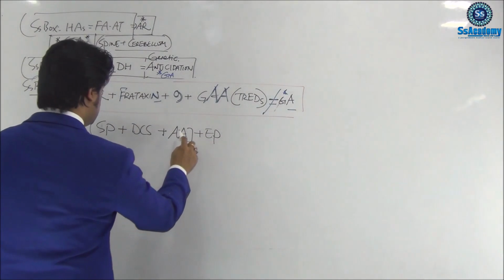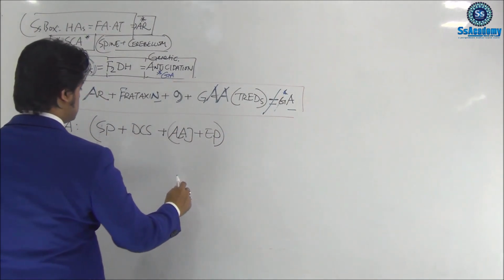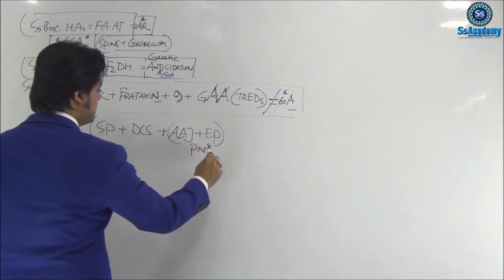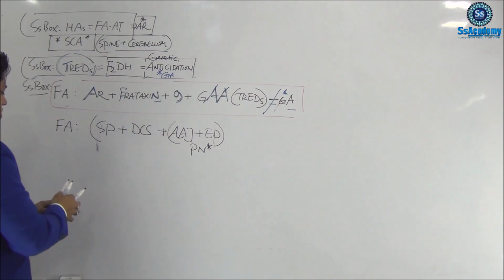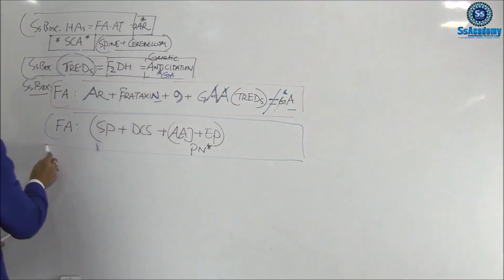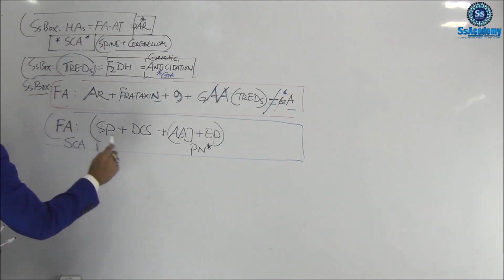Why? Because this spastic paraparesis comes along with peripheral neuropathy, peripheral nerves, as we already talked about in Friedreich's ataxia. Friedreich's ataxia is nothing but a spinocerebellar ataxia.